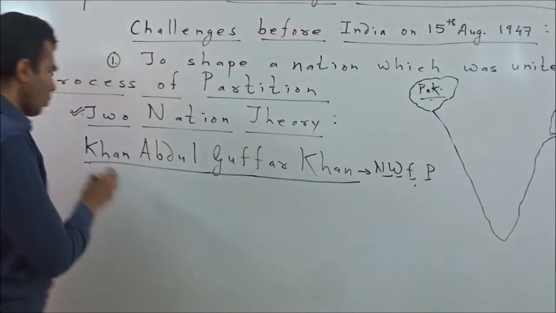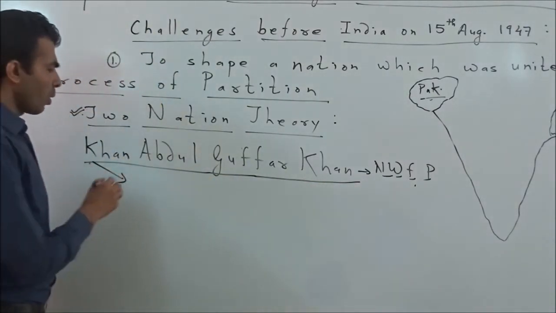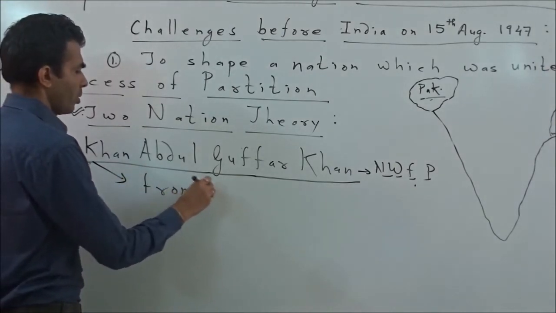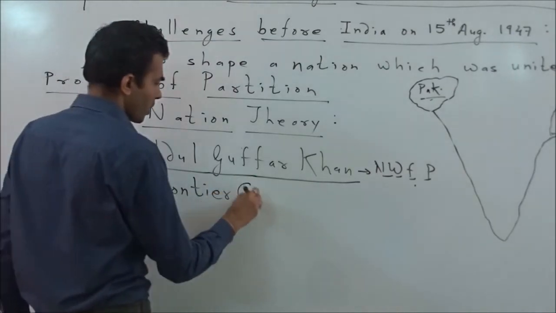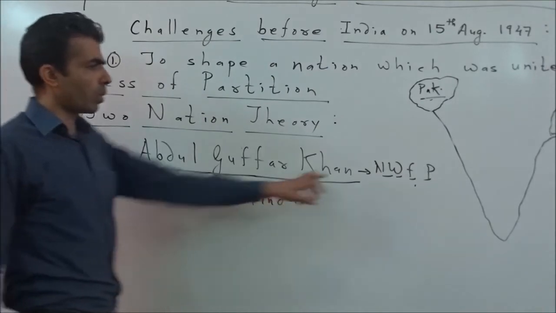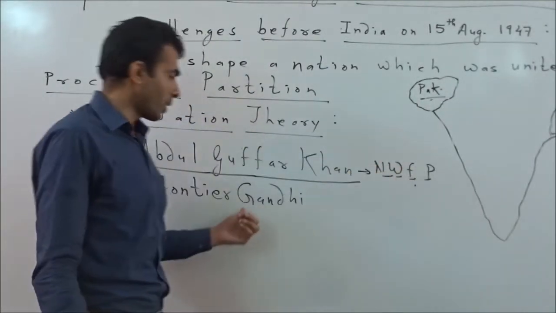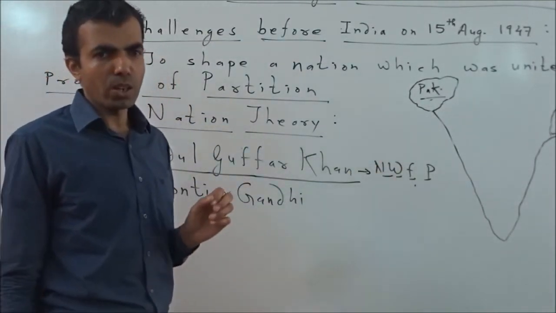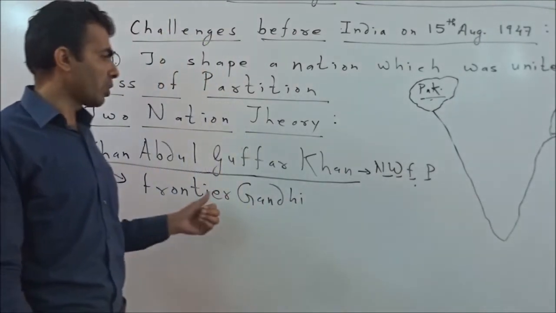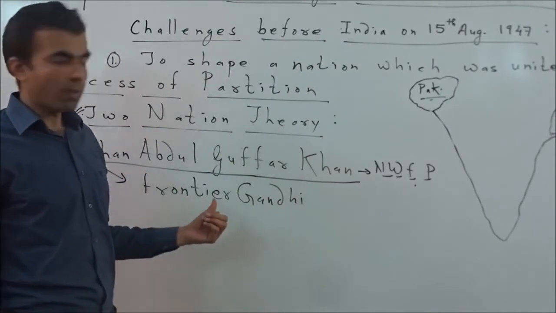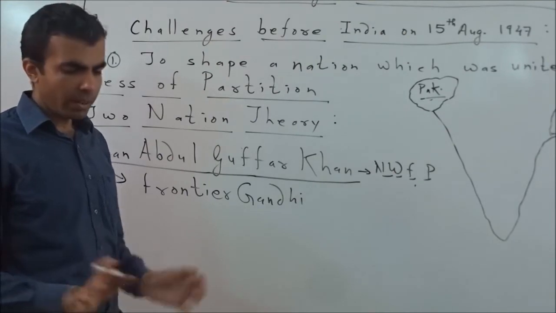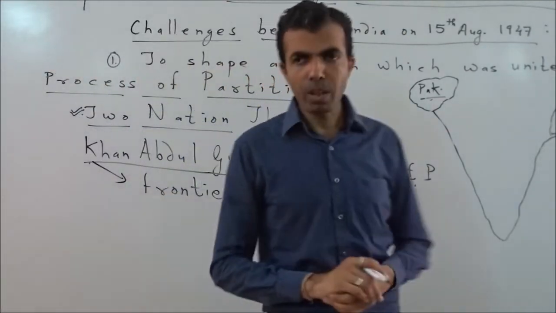One more important thing about Khan Abdul Ghaffar Khan is that he was also known as Frontier Gandhi. It is his other name. Many times it has been asked. Why Frontier? Because he was from the Northwestern Frontier Province. Why Gandhi? Because he was a strict, sincere follower of the Gandhian concept. That's why he is also known in Indian history by the name of Frontier Gandhi. Is that okay? Clear?